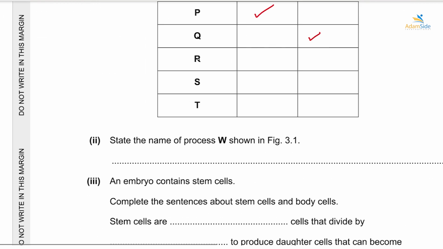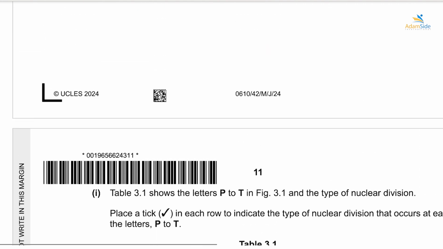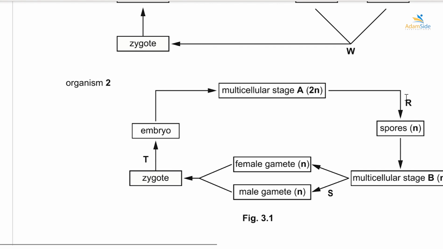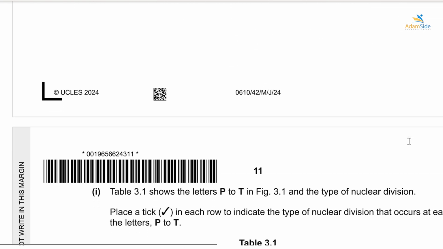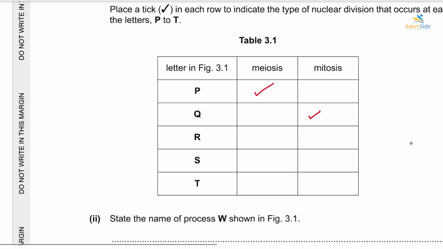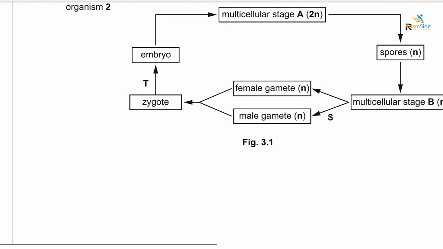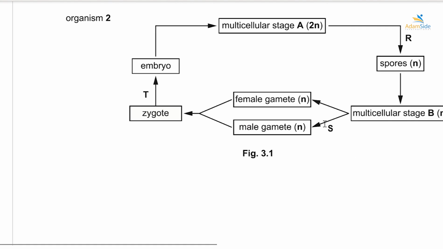Okay, so process R is over here, and we can see that it's from multicellular stage A, which is diploid, to spores, which just have a haploid number. So again, process R will be meiosis. Move to process S. Process S has the multicellular stage of B, the haploid stage, which will then form female gametes and male gametes. So this stage here will also be mitosis.